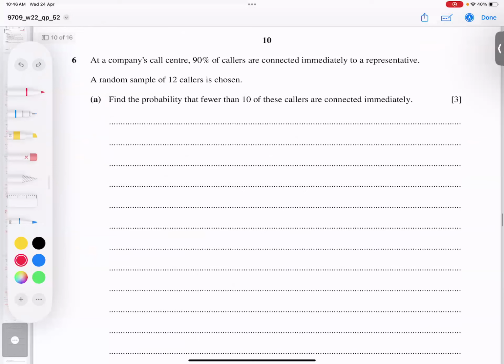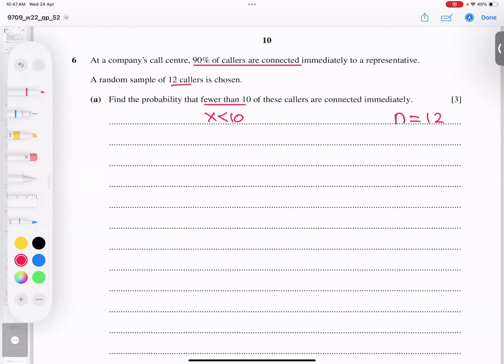Question number 6 we have now. At a company call center, 90% of the callers are connected immediately to a representative. A random sample of 12 callers means the sample is 12 callers. Find the probability that fewer than 10 are connected. What does fewer than 10 mean? X is less than 10. These callers are directly connected.